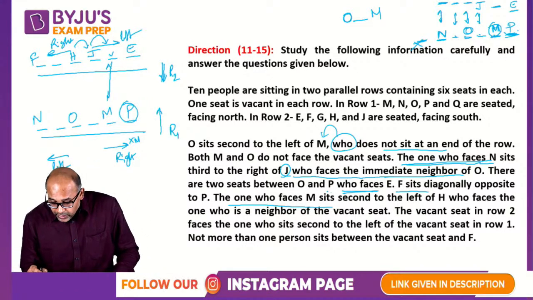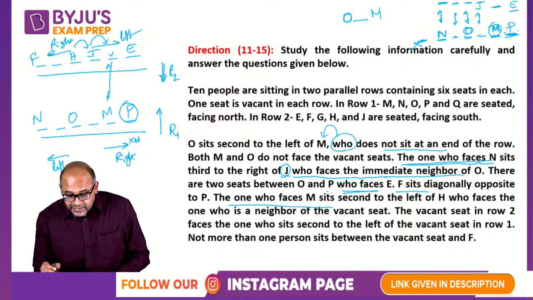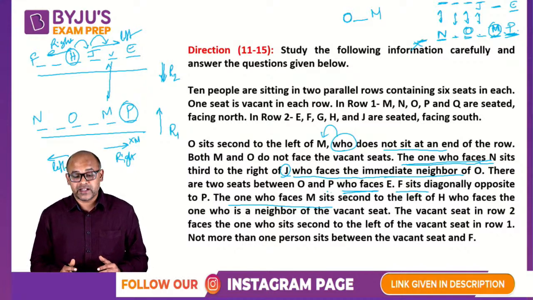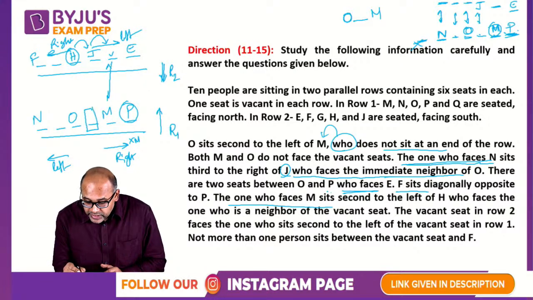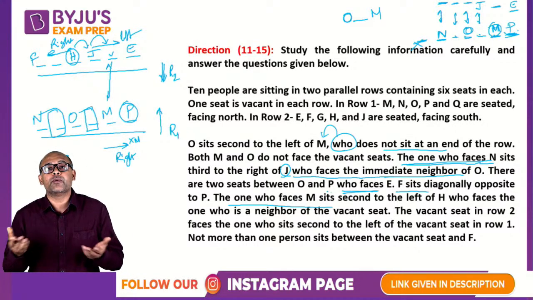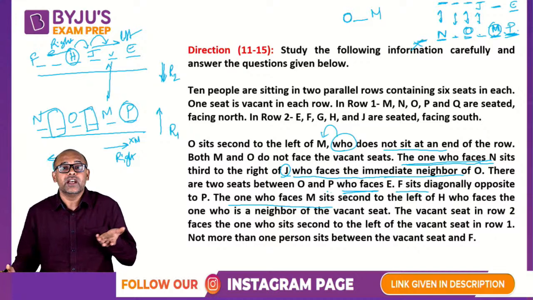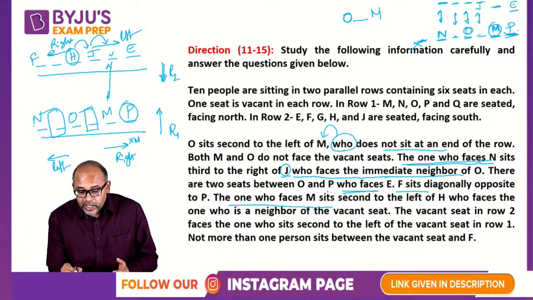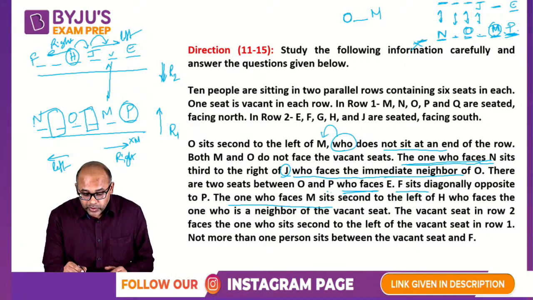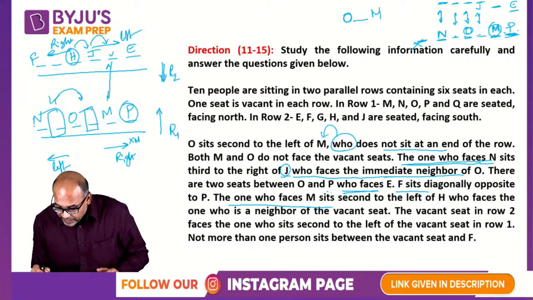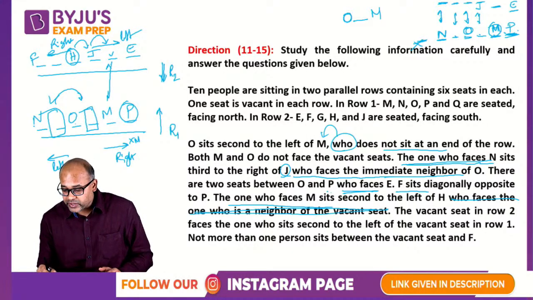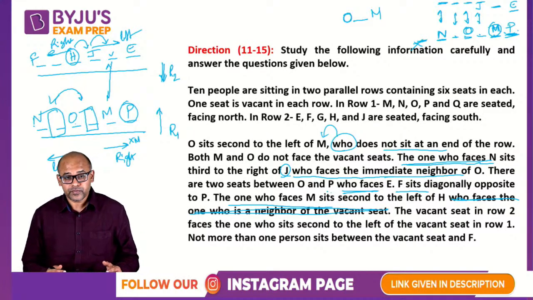Who faces the one who is neighbor of the vacant seat? So H is facing the person who is the neighbor of the vacant seat, which means one of these 2 seats is vacant. They are clearly saying that O is the neighbor of a vacant seat, but that is not required for us because it's anyway known. If N, O, M, P are sitting like this, we know that one more seat has to be filled and the other seat is vacant. So one of the two has to be vacant. This part is of no use to you. It is not giving you any extra information.